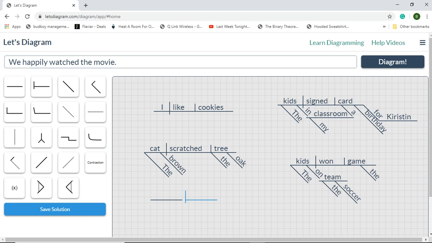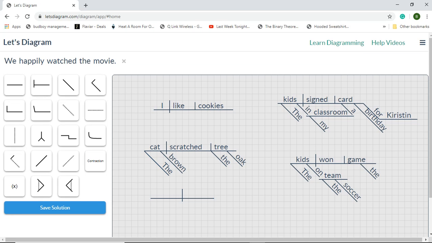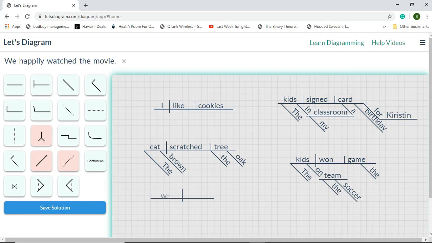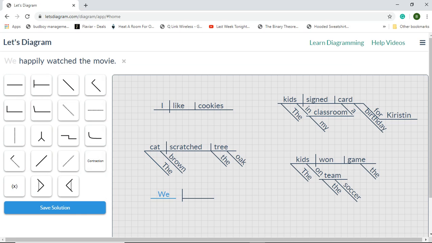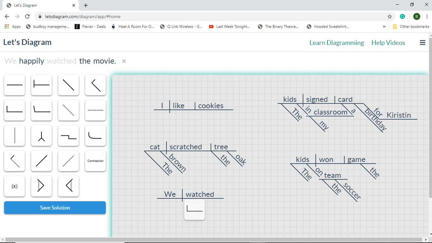The subject of the sentence is we. Okay. And what did we do? Well, we watched the movie. That'll be our verb. What are they doing? They're watching the movie. Now, what does the verb transfer to? What are they watching? Transfers to movie, making that the direct object of the sentence.